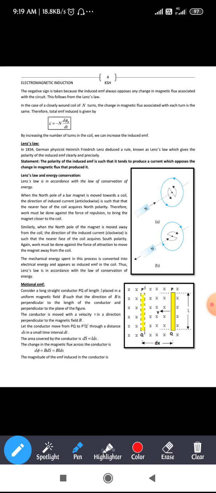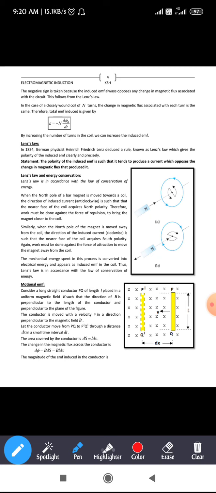So in both cases, you need to do some amount of work in order to overcome the force of repulsion and the force of attraction. That work will be converted into electric energy and appears as the induced EMF. Hence this is called Lenz's law.